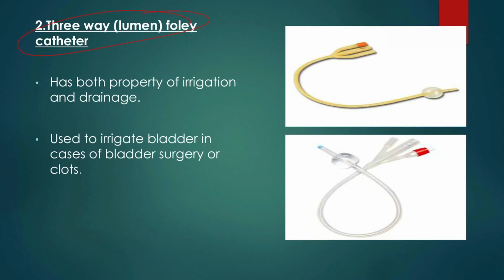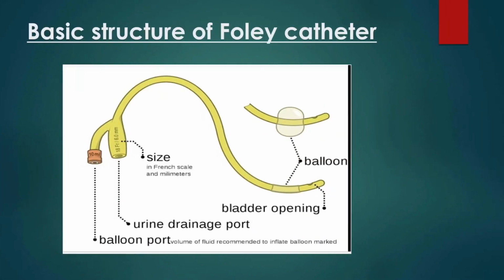Three-way or three lumen Foleys have three lumens: one for balloon inflation, second for urine drainage, third for irrigation. And bladder irrigation is needed in cases of bladder surgery or clot formation in the bladder.